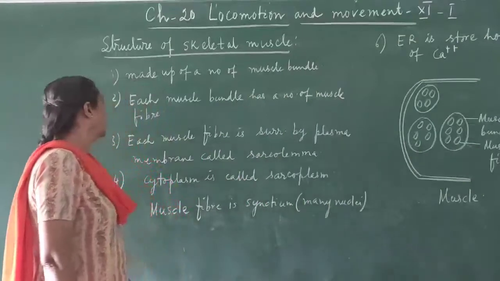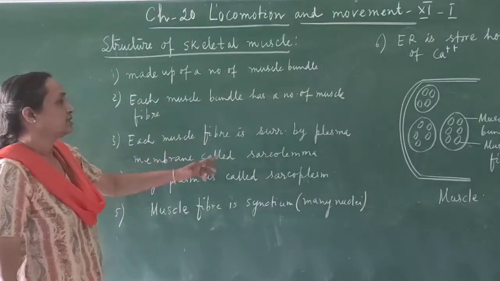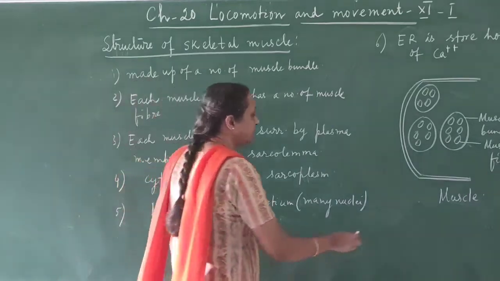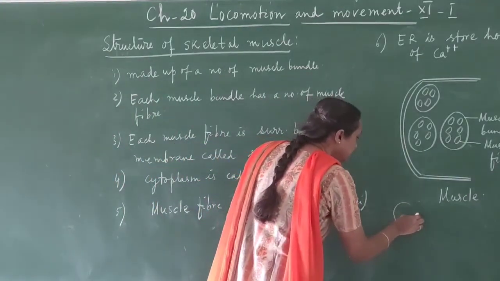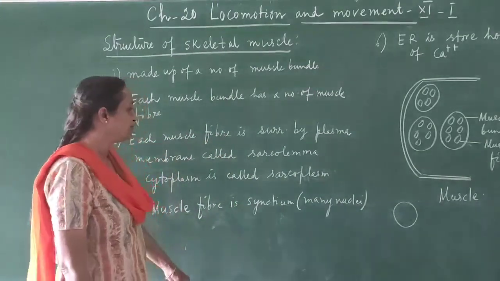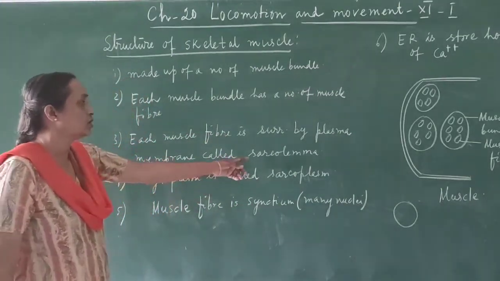Then each muscle fiber is surrounded by a plasma membrane called sarcolemma. If you take one single muscle fiber, it is surrounded by a plasma membrane, and the plasma membrane here is called sarcolemma.